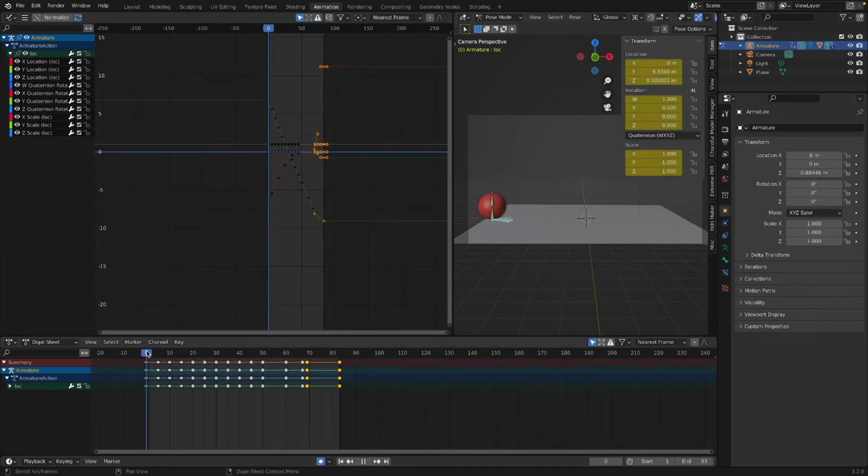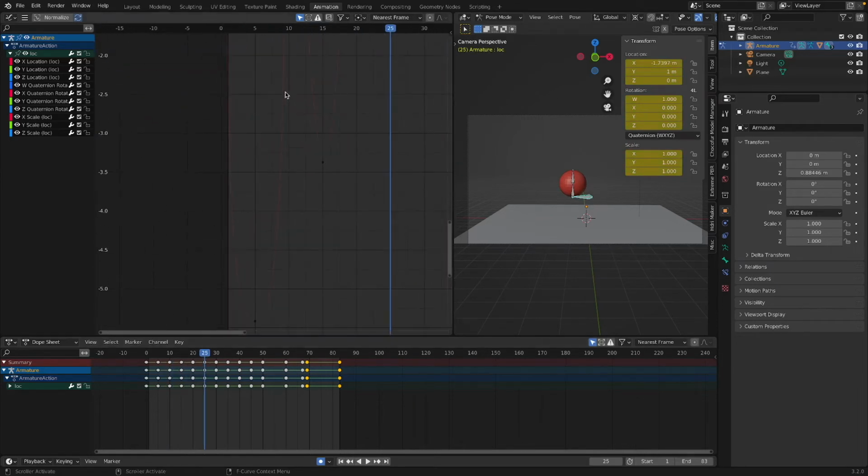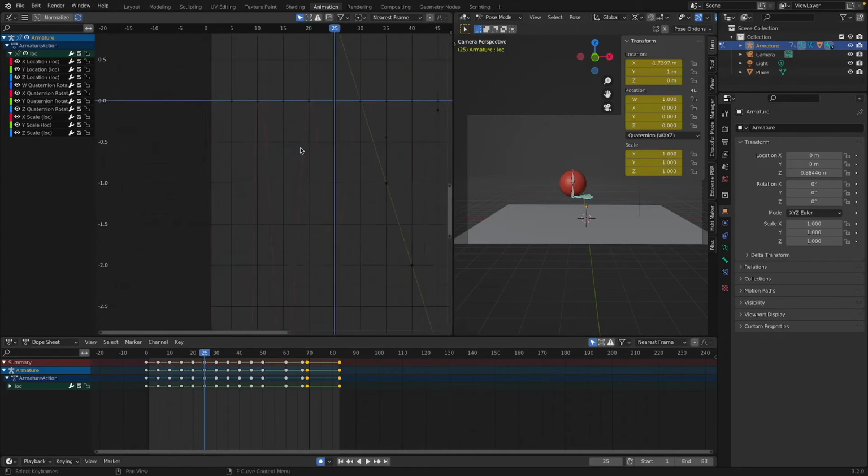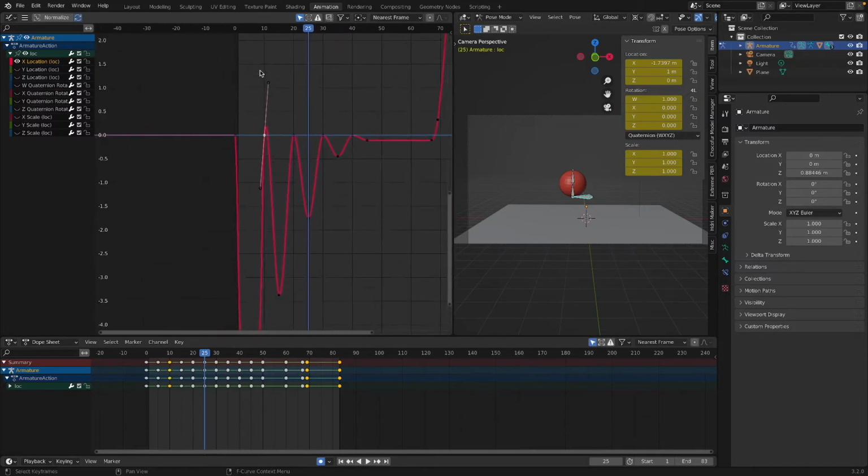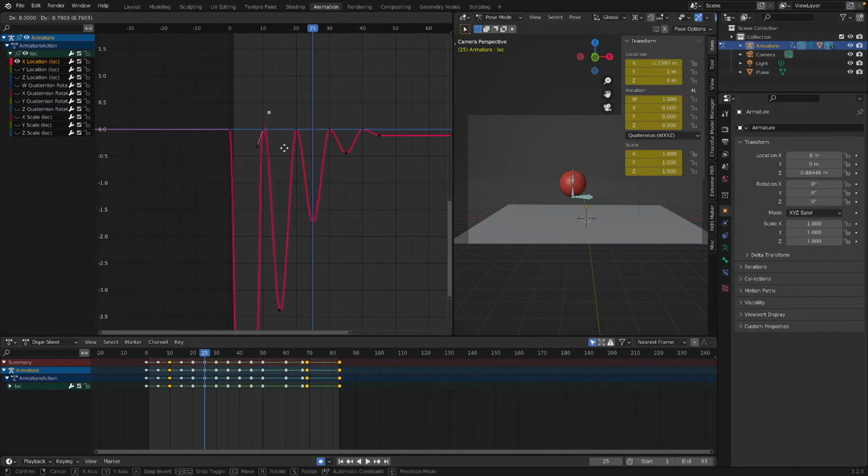So let's just modify some of this. So Y is linear. This is the curve one. Let's go into the X one. Let's hide everything except for the X. So here's the X. You can see the curve's really, really off. G. Easy way might be just scaling this to like absolute nothing. Here, S. So it's nice and plump.